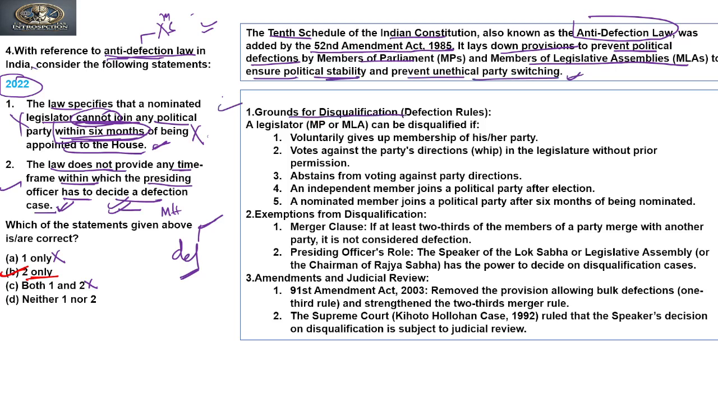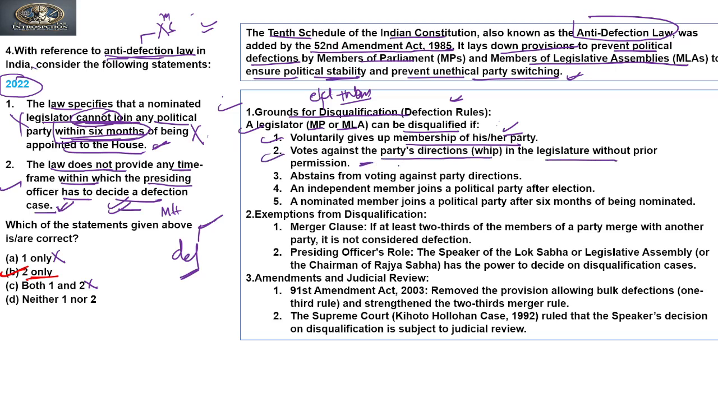The grounds for disqualification, that is defection, given under the law: a legislator, may be an MP or MLA, including both elected and nominated, can be disqualified if, first, he voluntarily gives up the membership of his party. If any member, MP or MLA, has contested on a particular party and after getting elected resigns from his party, he will be disqualified to hold membership of the house. Second, votes against the party direction, that is the whip, in the legislature without prior permission.